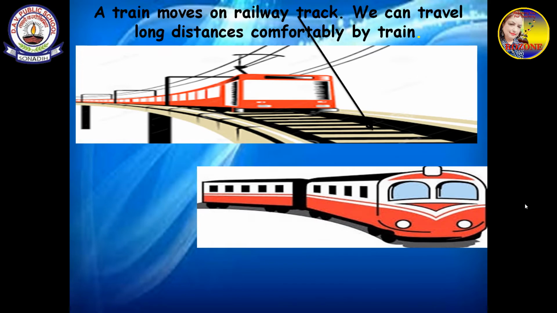Any train can take us to so many places, cities, towns, and we have a very comfortable journey by the trains. Trains form railways. All the trains together we call railways, but they are also a part of means of land transport.